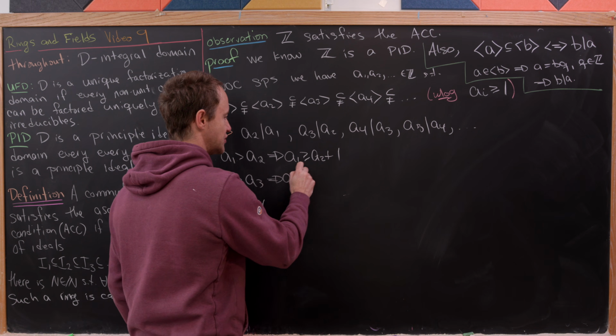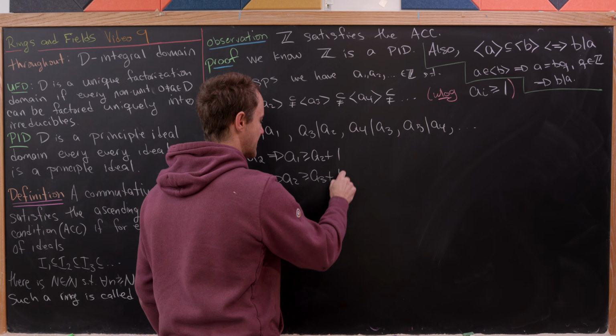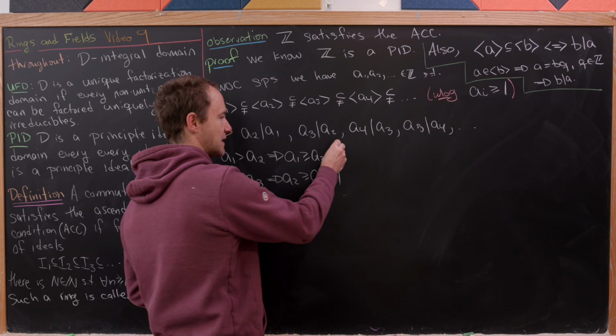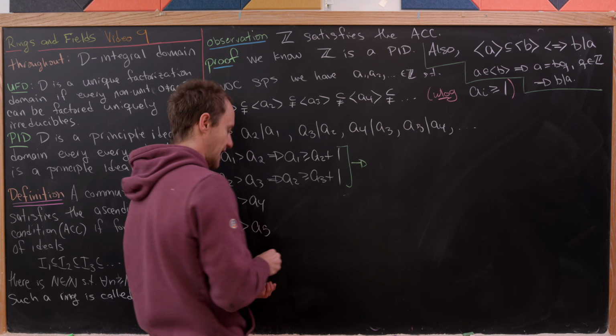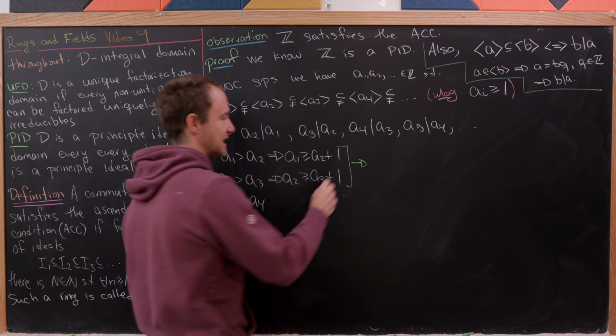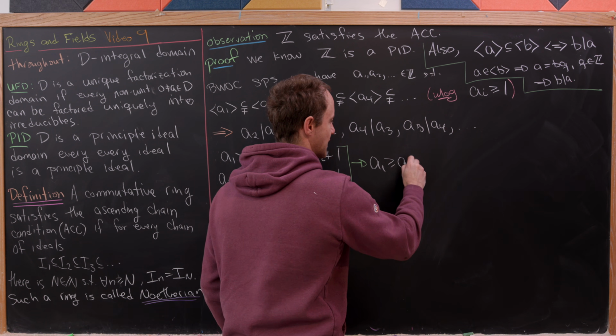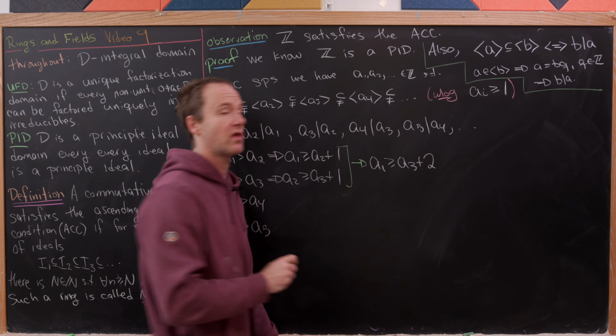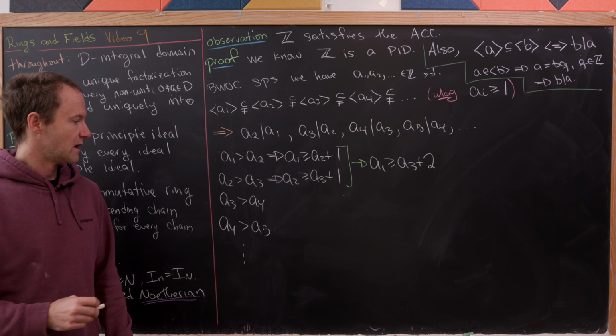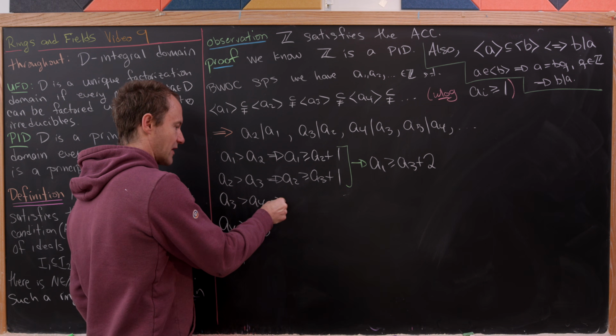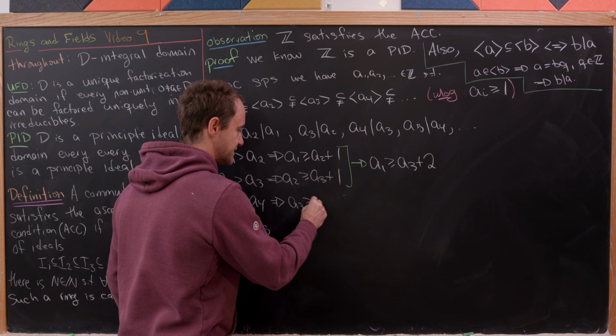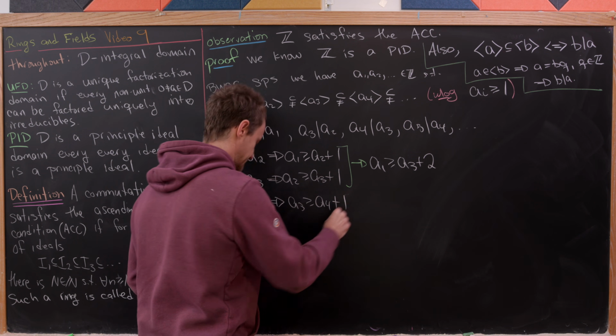So this means that A2 is bigger than or equal to A3 plus 1. But now we can push these two lines together, and that's going to give us A1 is bigger than or equal to A3 plus 2. And then now we can push down here to see that A3 is bigger than or equal to A4 plus 1.